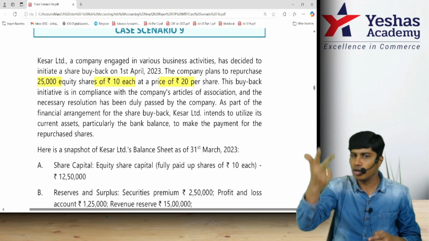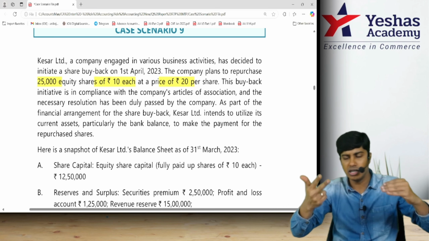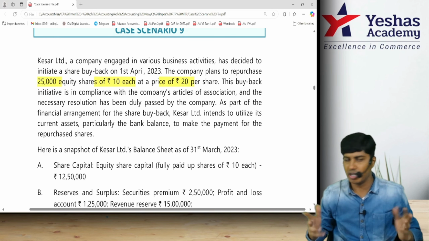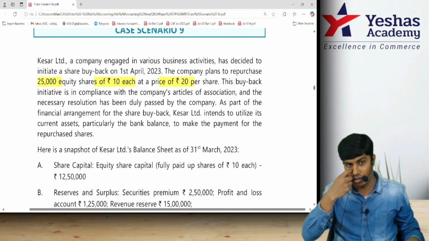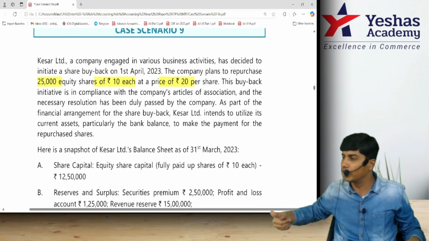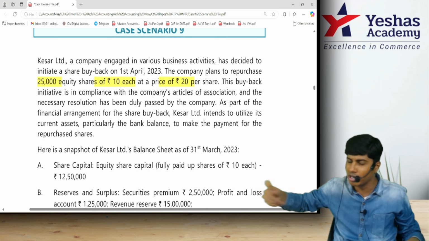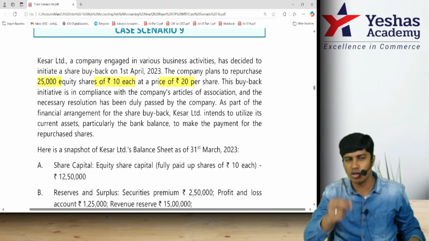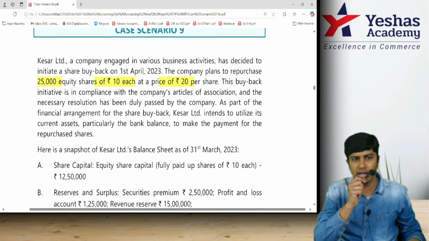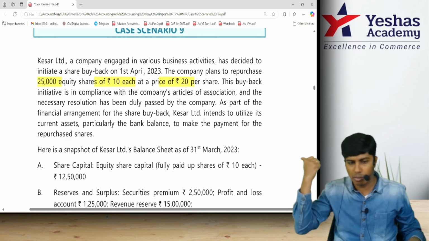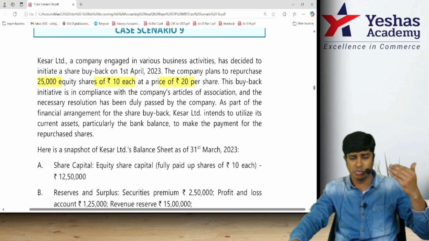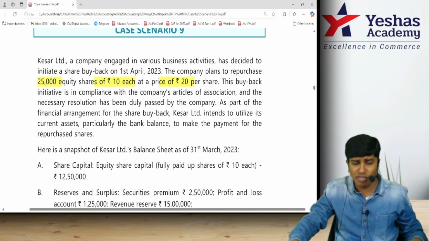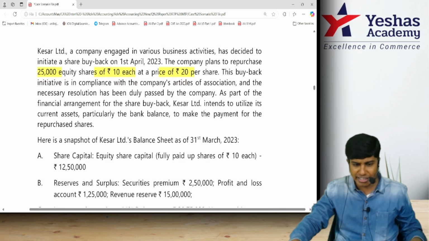They should have passed a board resolution if the buyback is up to 10%. If it is more than 10% up to 25%, then they are supposed to pass a special resolution in the general meeting. They should have no dues with regard to redemption of debentures or deposit payments, and quite a lot of other things. Just given the gist of it, please do watch the quick revision video to understand the provisions of the Companies Act regarding this. This buyback initiative is in compliance with the company's articles of association and the necessary resolution has been duly passed. As part of the financial arrangement for the share buyback,